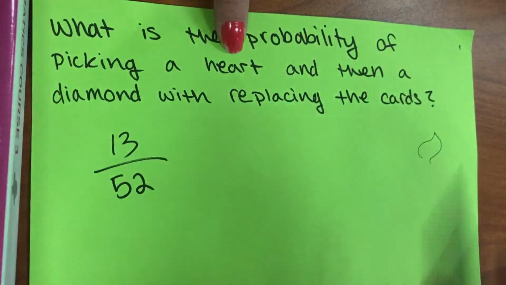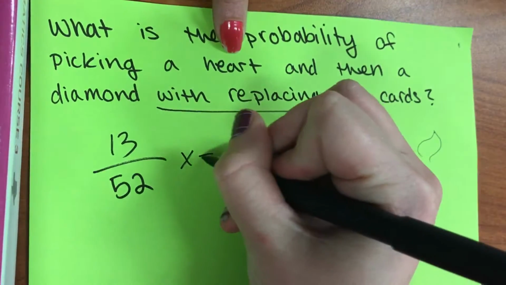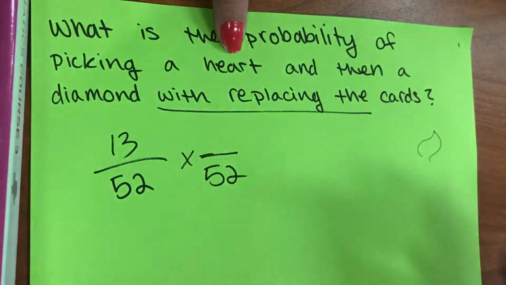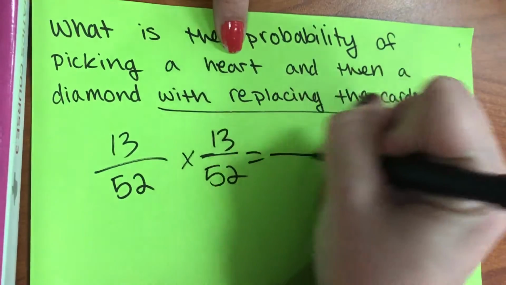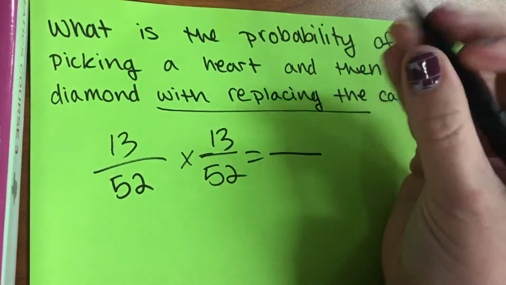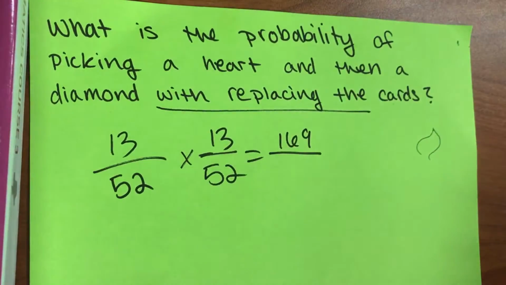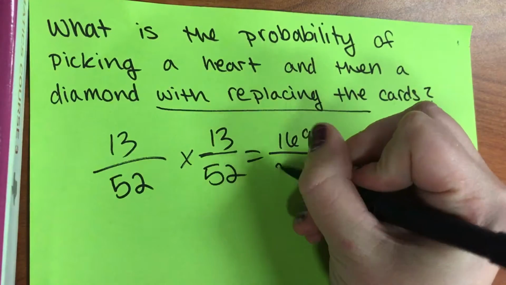13 over 52. Now, with replacing the cards, my total is going to be 52 again. And we're doing a diamond this time. How many diamonds? 13. So 13 times 13 is 169. Hey, I'm just testing you. Gotta be quick. 52 times 52 is 2,704.